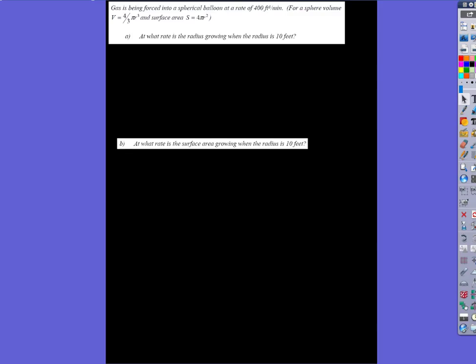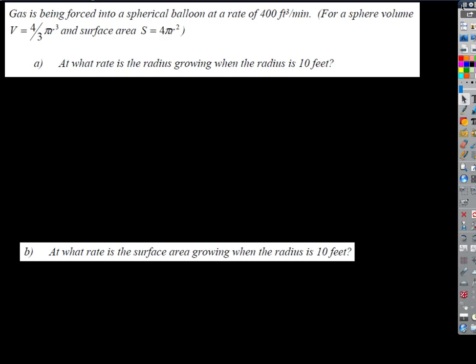Okay, so what's this mean, first of all? Gas is being forced into a spherical balloon at a rate of 400 cubic feet per minute. First of all, what's that telling us? I mean, what's the 400 cubic feet per minute? That's weird. I mean, you're right, it's going to end up being a rate. It's a rate, which means it's got to be a derivative eventually.